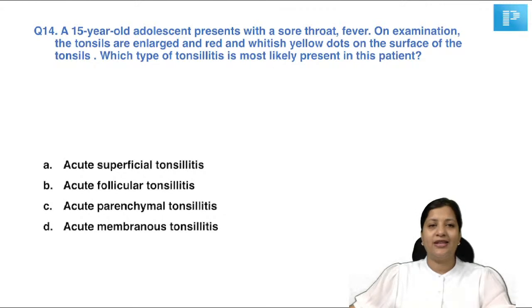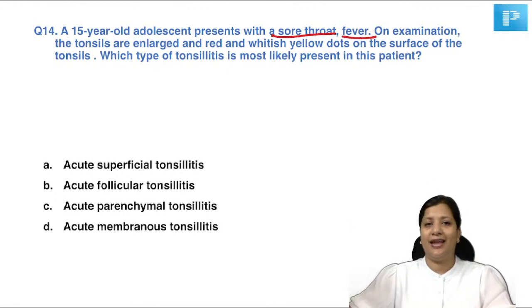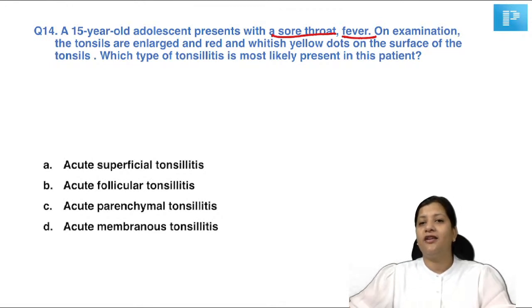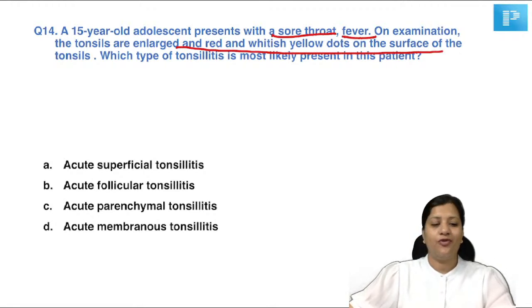Okay, so let's go to the next question. A 15-year-old adolescent presents to you with sore throat and fever. On examination, the tonsils are enlarged and red, and there is whitish yellow dot on the surface of the tonsils. So, enlarged, red, whitish yellow dots. Which type of tonsillitis is it? Acute superficial, follicular, parenchymal, or membranous?